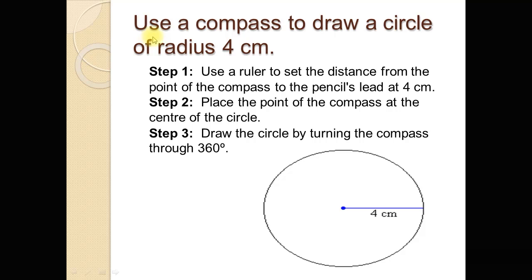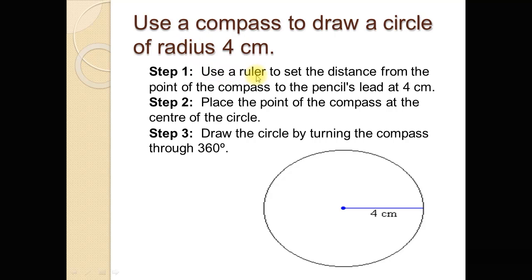Now use a compass to draw a circle of radius 4 centimeter. It is given that the radius of the circle is 4 centimeter. Now how to draw a circle with 4 centimeter radius? First of all, use a ruler to draw a line segment which is the radius of the circle.